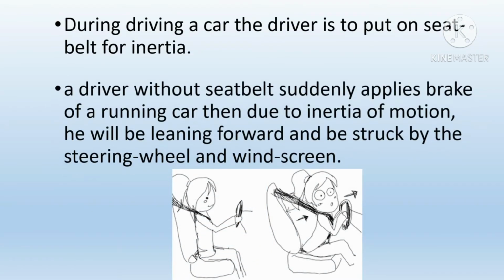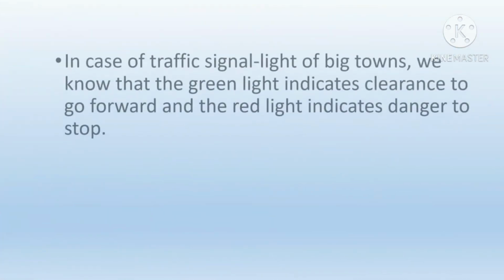While driving a car, the driver is to put on a seat belt because of inertia. A driver without a seat belt suddenly applies the brake of a running car, then due to inertia of motion, he will lean forward and be struck by the steering wheel and windscreen.